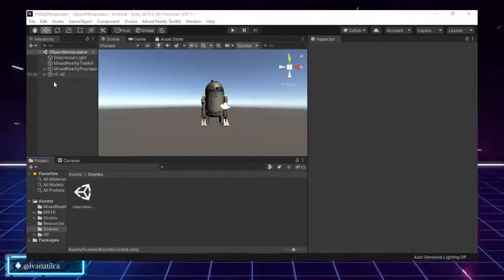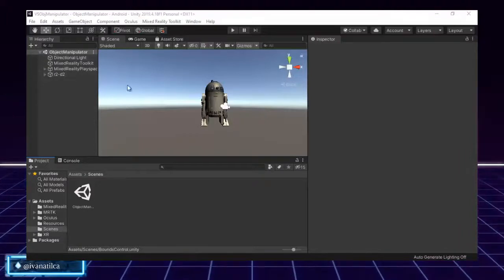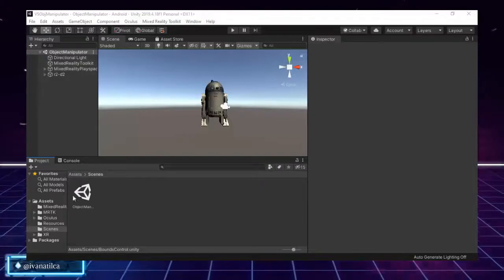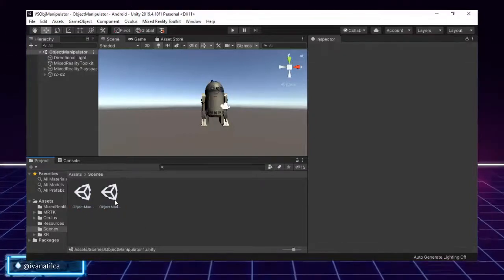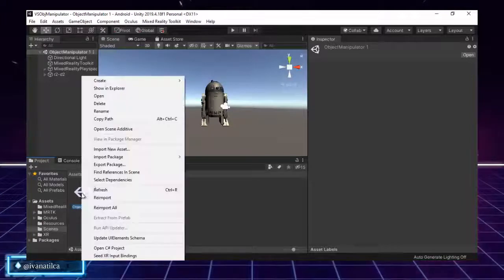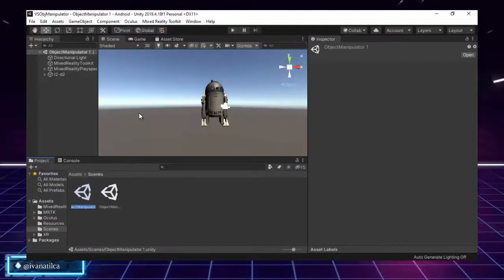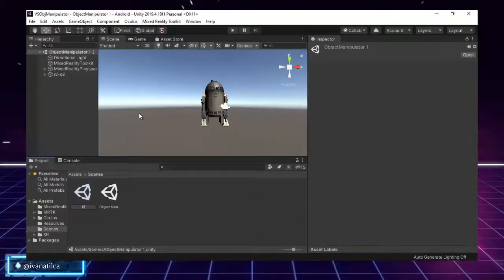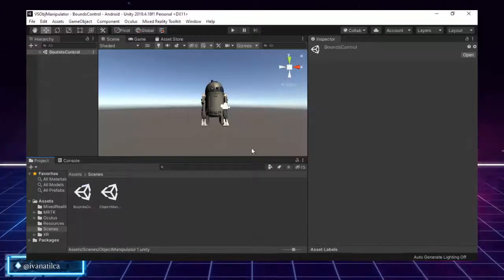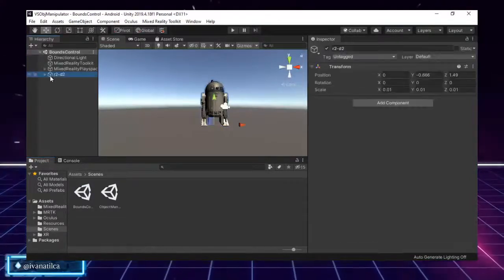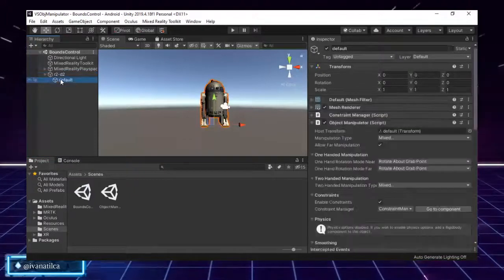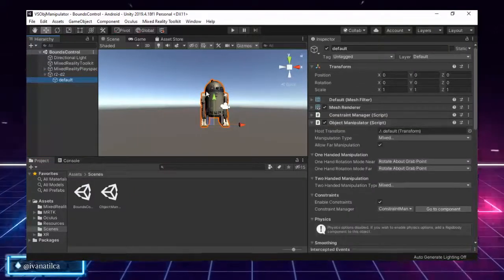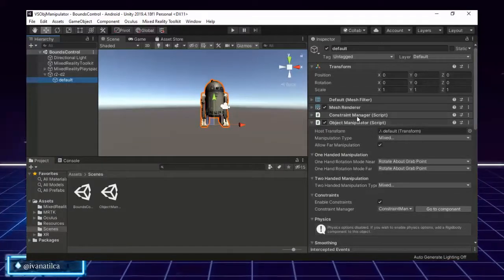What you're seeing here is the scene that I had in which we made the possibility to move R2D2. Now I will duplicate this scene so we can create what we want to test with bounce control. I will call this bounce control. Great. It's going to reload it. Perfect. So in here I have the R2 with the object manipulator assigned to him.